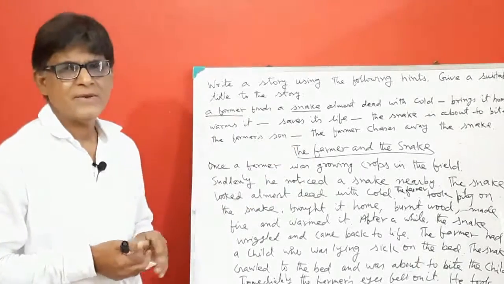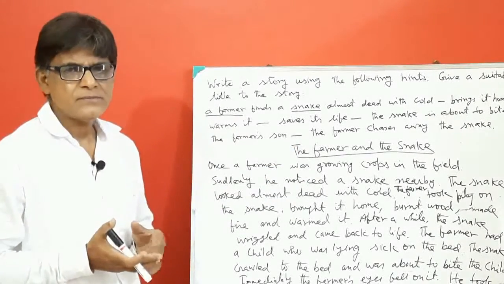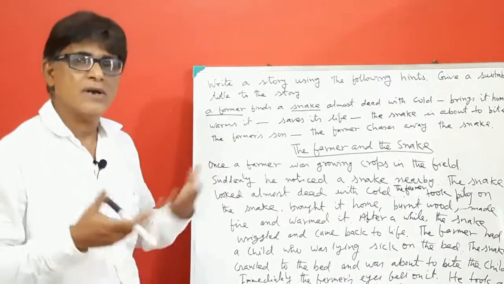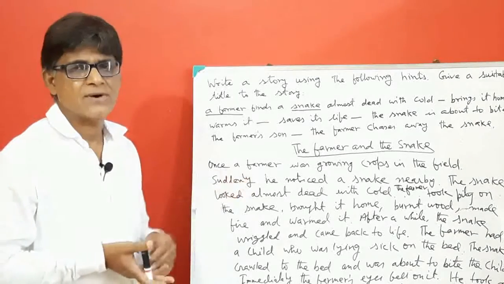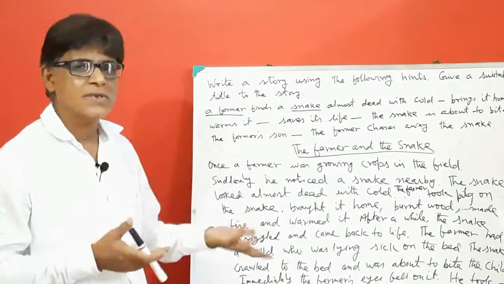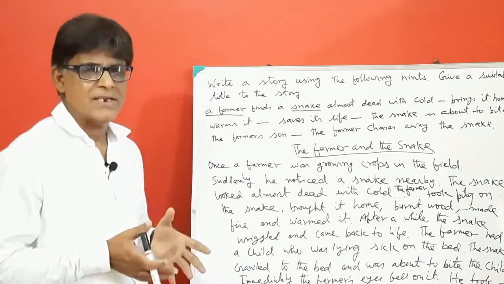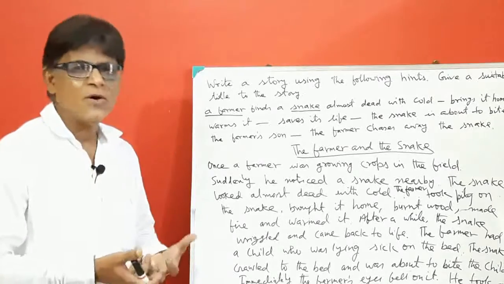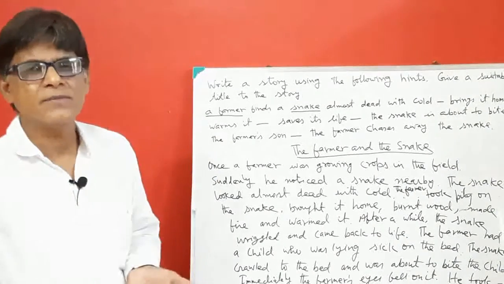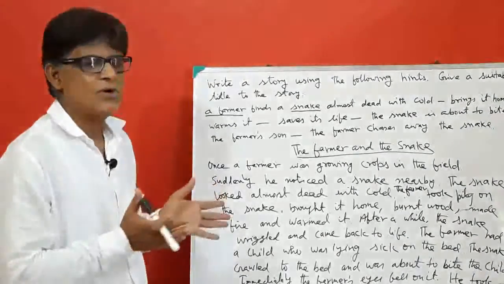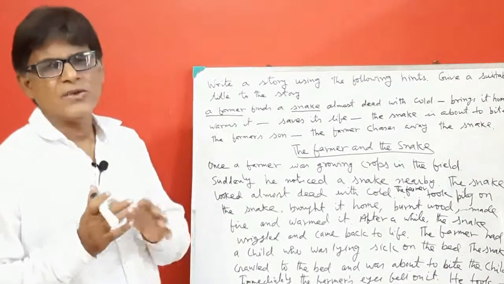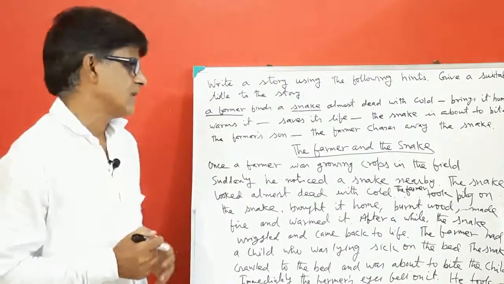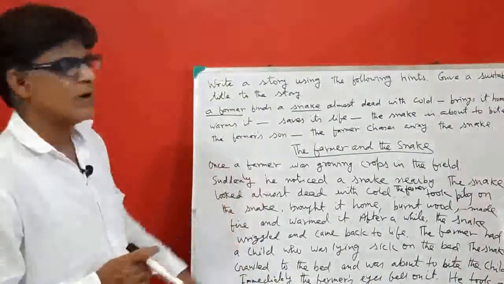The snake was wicked. The snake was done a favor, but the snake forgot the favor done to it by the farmer and was about to kill the child. That is, the snake has an evil nature, and the snake also doesn't want to give up his evil nature. So, the good and the wicked don't lose their nature. This could be the moral of the story.